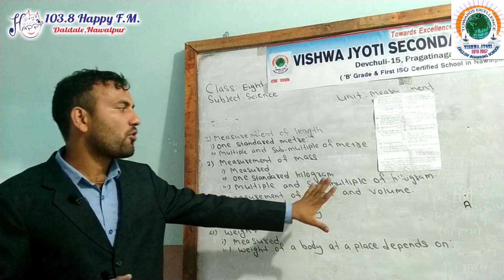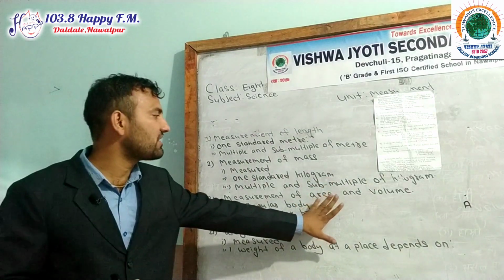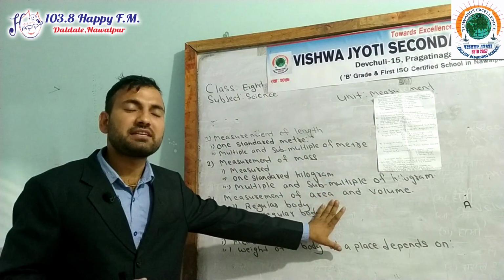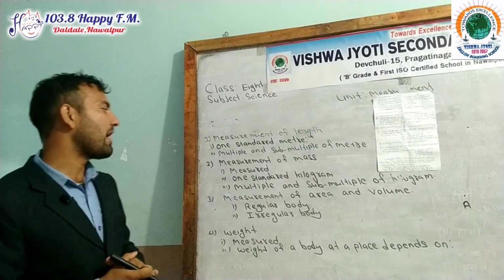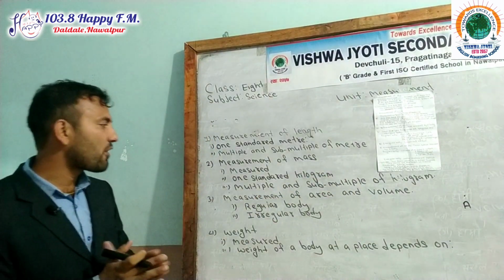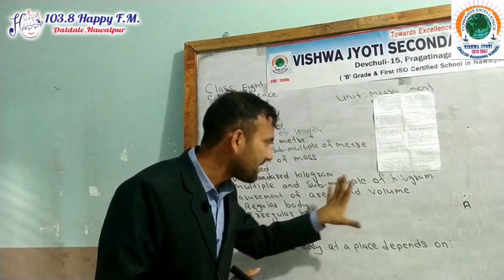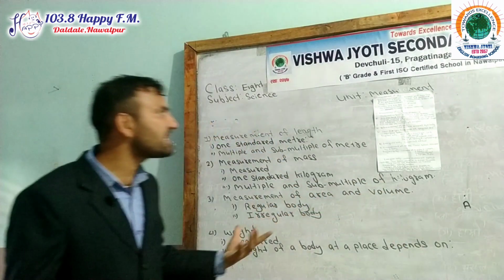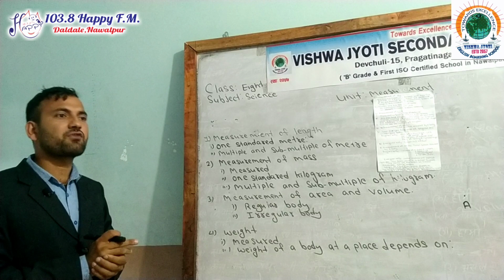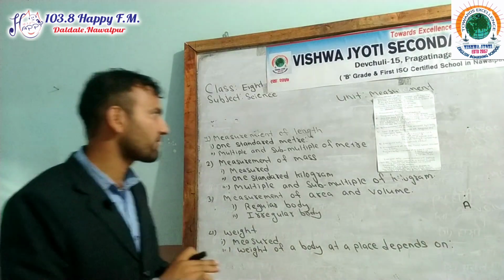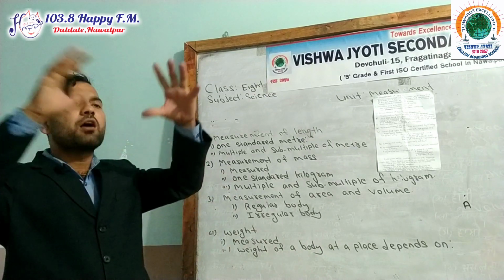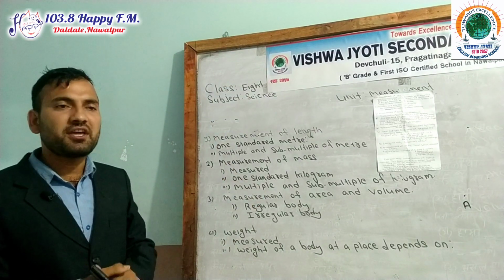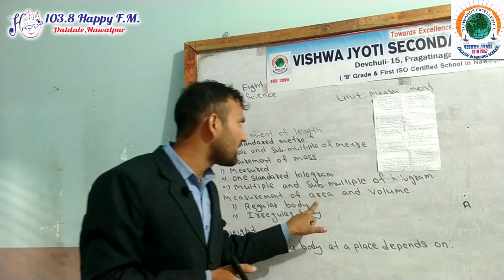Measurement of area and volume are examples of physical quantity, derived quantity. What is area?